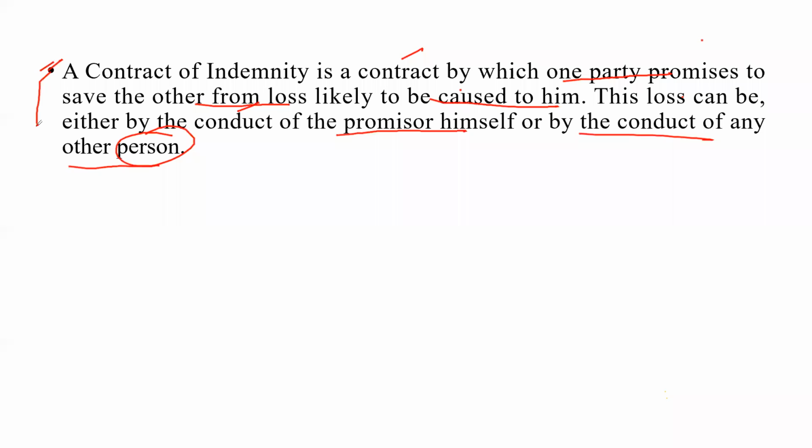So what is a contract of indemnity? A contract of indemnity is a contract by which one party promises to save the other from the loss likely to be caused to him. This loss can be caused either by the conduct of the promisor himself or by the conduct of any other person. Please tell me quickly if you have any doubt or query regarding this point.